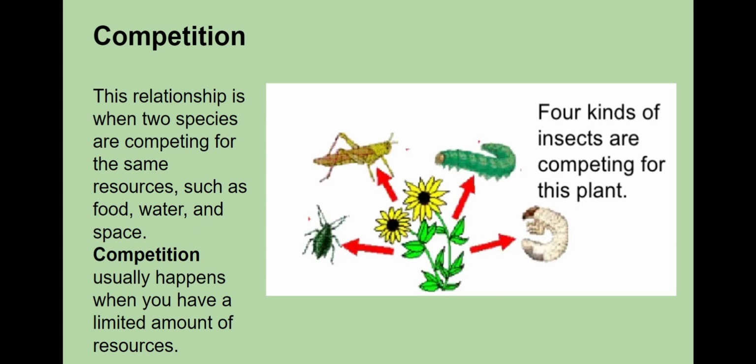Another type of relationship is competition. Competition describes a relationship when two species are competing for the same resources, such as food, water, and space. Competition usually happens when you have a limited amount of resources. In the diagram shown here, 4 kinds of insects are competing for the same plant.